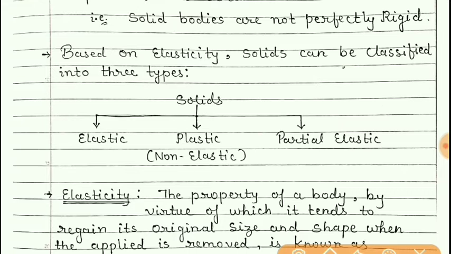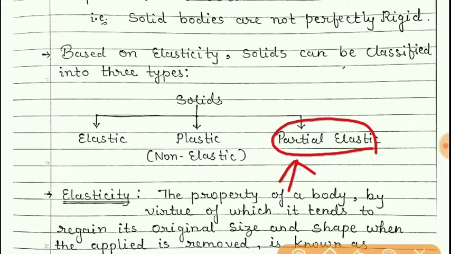Now, about partial elastic bodies. This type of body gets deformed when forces are applied, and when the forces are removed, they do not come to their original shape or size. They partially regain their shape and size.